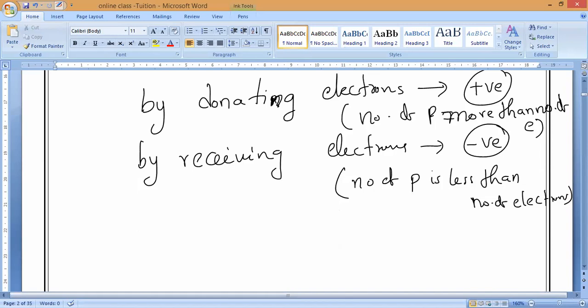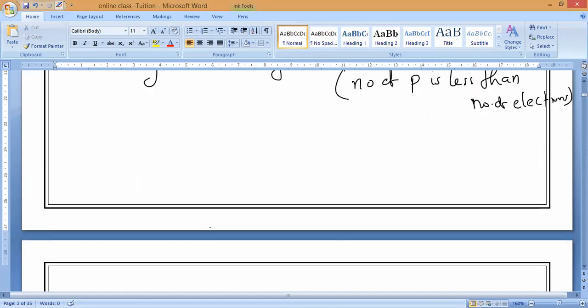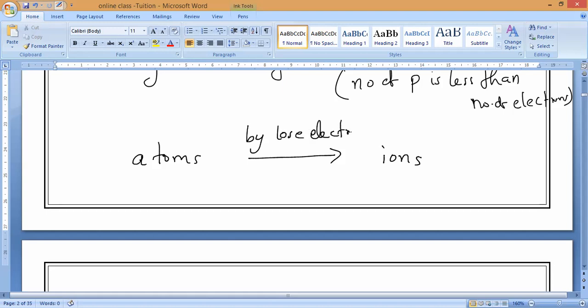Now, this is what we should call ionic compounds. Ionic compounds are those which are made up of ions. So by donating or receiving, the atoms will turn into what? Atoms, by losing or gaining electrons, we should call ions. So atoms turn into ions by losing electrons or by gaining electrons. By losing electrons, positive ions. By gaining electrons, negative ions. Any doubt in this? Please ask me.